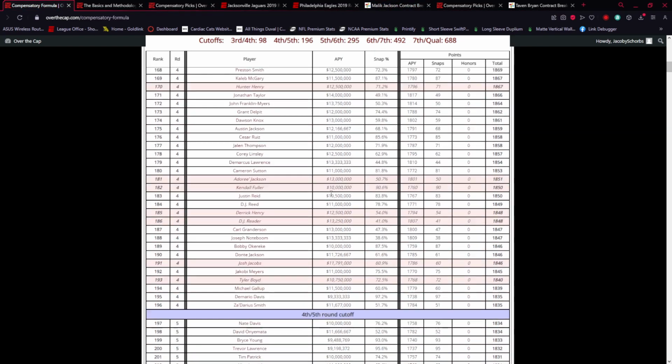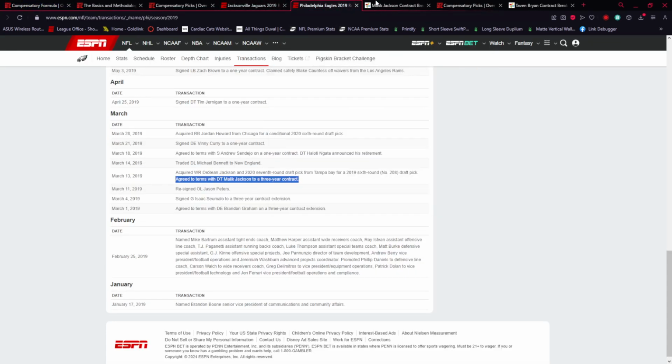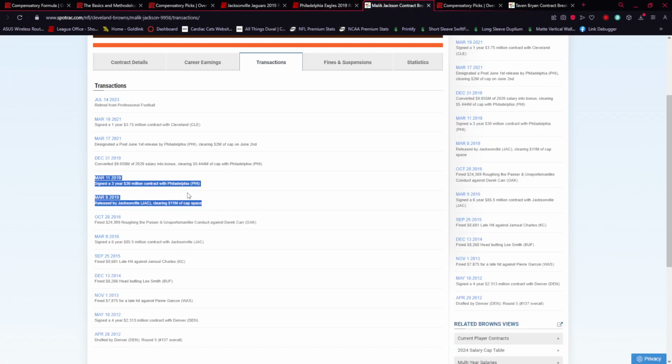So, I mean, you could see players in here. We get down to around $10 million. This would have been a 5th round value if he just had an expiring contract. So, work our way back over here. You can see the Eagles ended up signing him to a big deal.